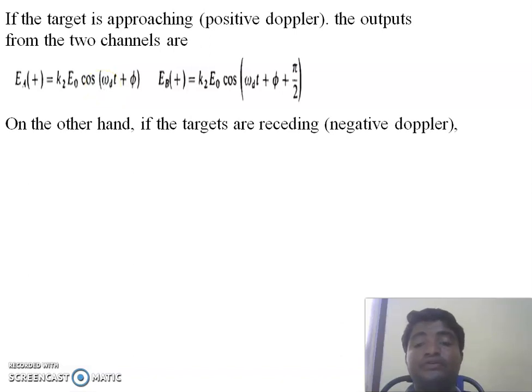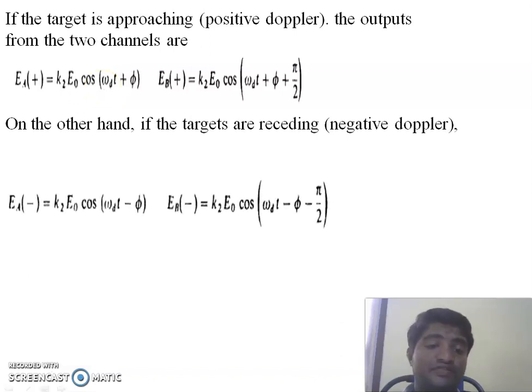Similarly, when the target is receding, we take a minus sign. Therefore EA minus equals K2 E naught cos omega d t minus phi, and EB minus equals K2 E naught cos omega d t minus phi by 2.